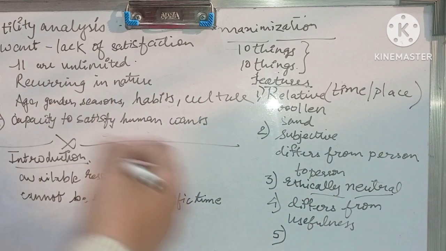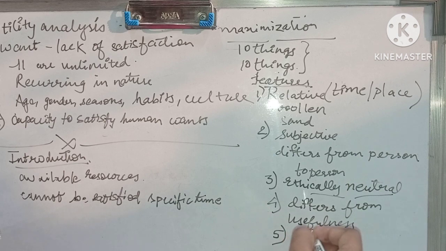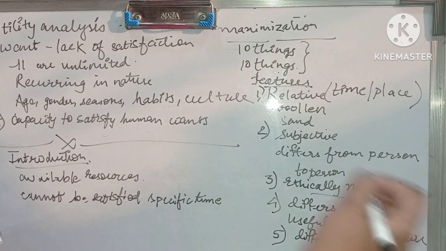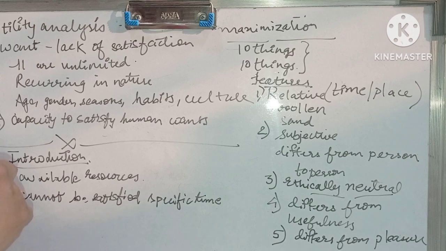Fifth one, it differs from pleasure. A commodity may possess utility, but it may not give any pleasure to the consumer. Example, injection.